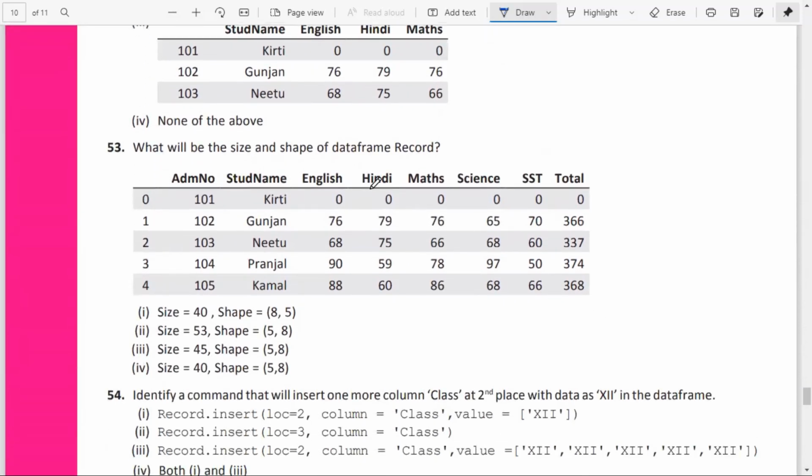Question number 53. What will be the size and shape of the data frame record? Size is equal to how much? Size will give the total number of items, that is multiplying the rows into columns. 1, 2, 3, 4, 5. 5 into 8, that is 40. So size is 40. So we are having two answers, 40. And shape will return in the form of row, comma, column, a pair in the form of a tuple. Row is 5 and column is 8. So 5, 8. So option 4 is the answer.